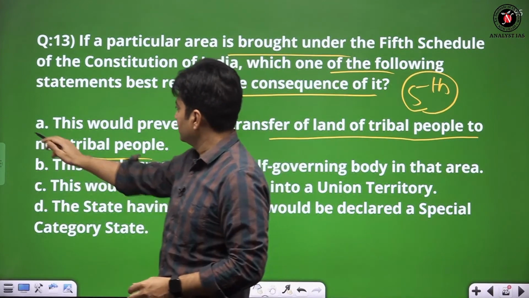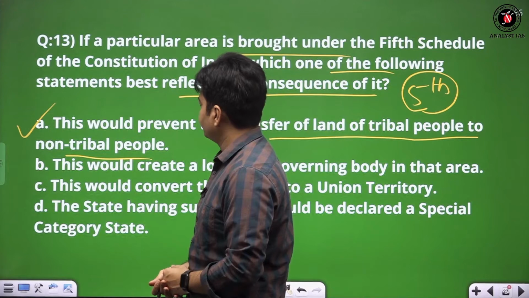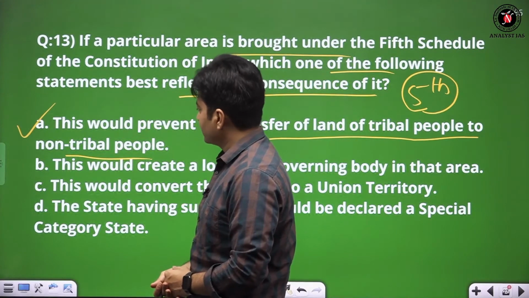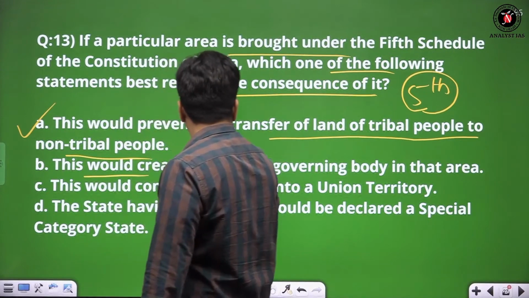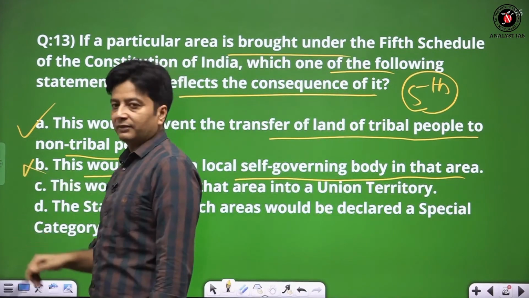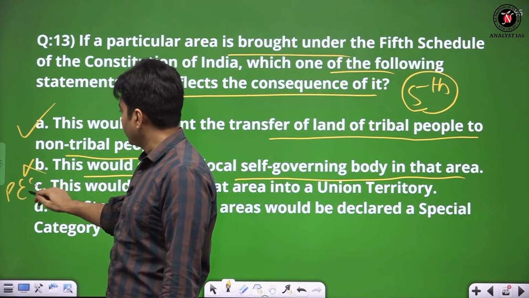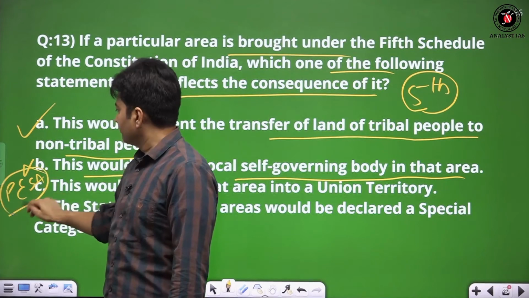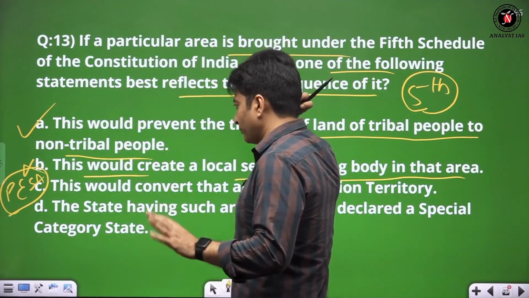And this option is correct because there is no other combination of things, but still one has to look at the other options too, that this would create a local self-governing body in that area. No, this was not provided by fifth schedule, and that is why we brought something called PESA, Panchayat Extension to Scheduled Areas. So PESA is a different topic altogether.